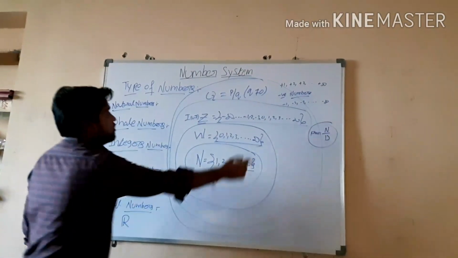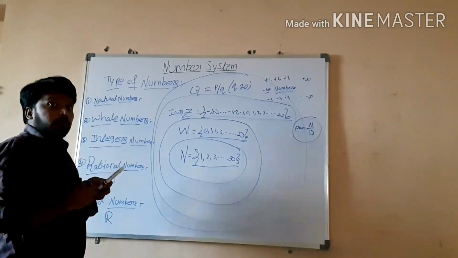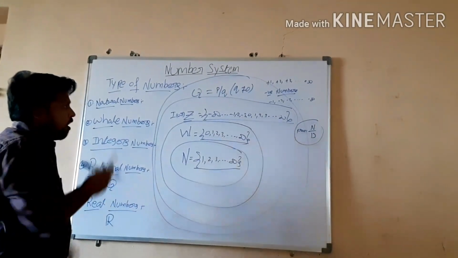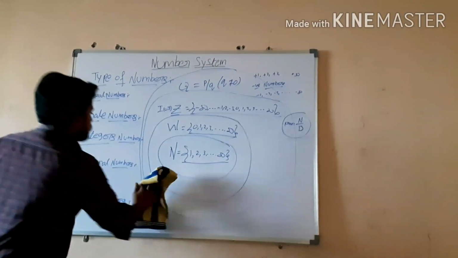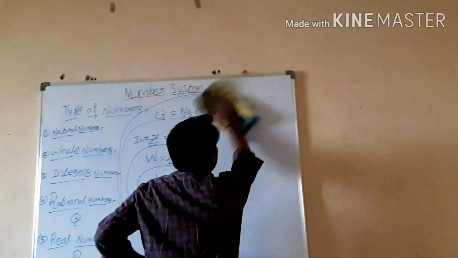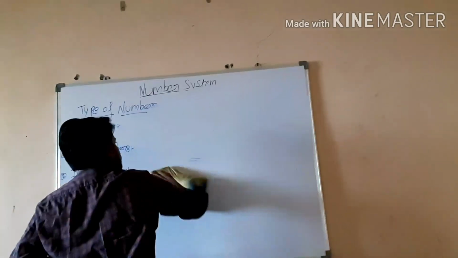Okay, so this is all about the number system. How will we see this simply? I am showing you a small diagram, a simple way of representing it. So how can we understand it simply?